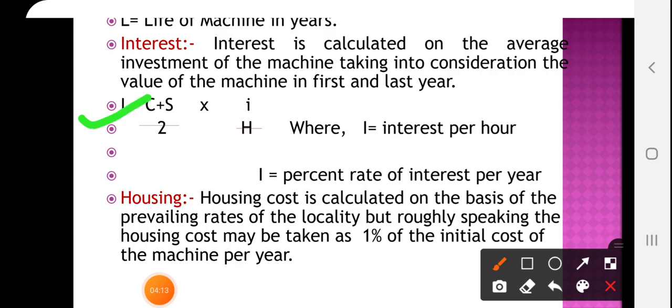I equals (C plus S) divided by 2, multiplied by i upon H, where I is interest per hour and small i is the percent rate of interest per year. Then housing cost. Actually housing cost depends on the locality, on the basis of the prevailing rates of the locality, but roughly speaking the housing cost may be taken as 1% of the initial cost of the machine per year.